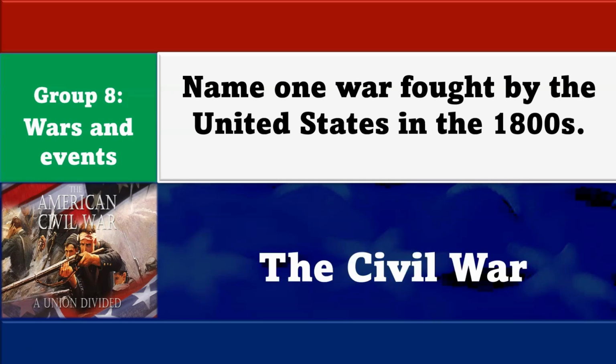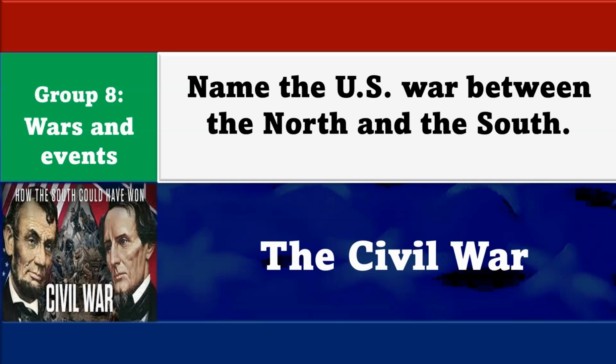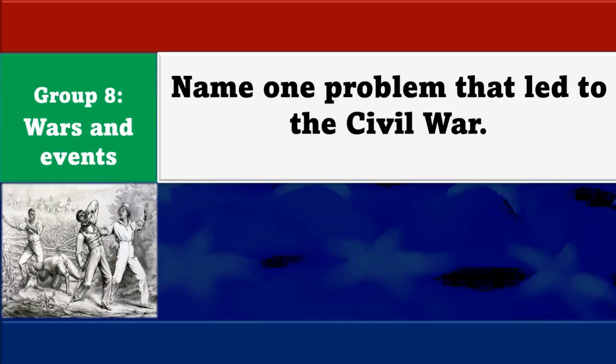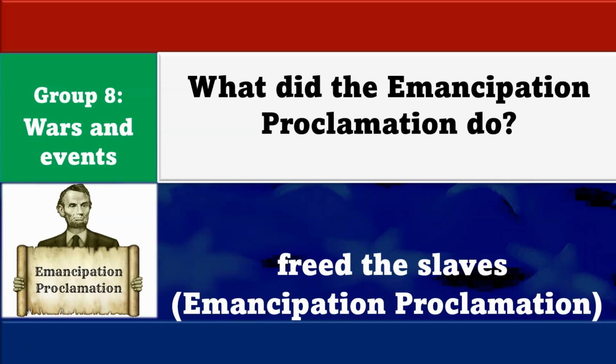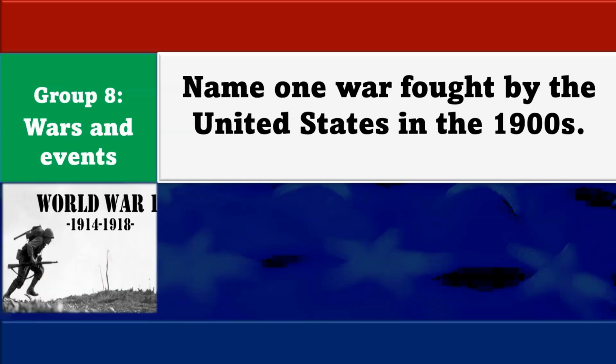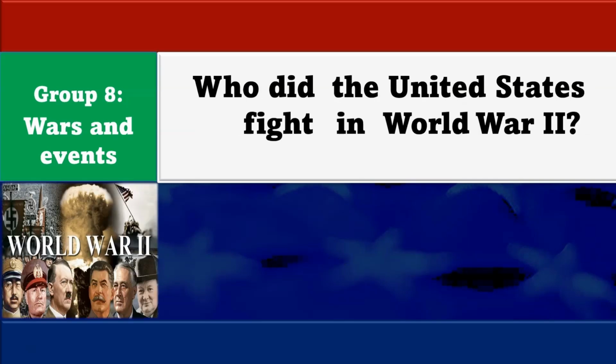The Civil War. Name the U.S. war between the North and the South. The Civil War. Name one problem that led to the Civil War. Slavery. What did the Emancipation Proclamation do? Freed the slaves. Name one war fought by the United States in the 1900s. World War I. Who did the United States fight in World War II?